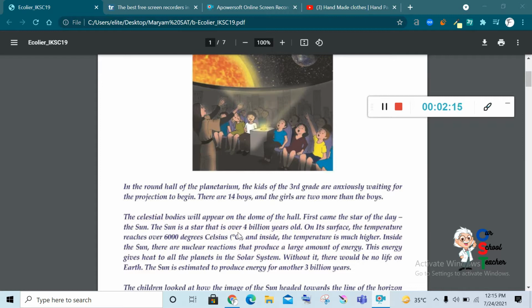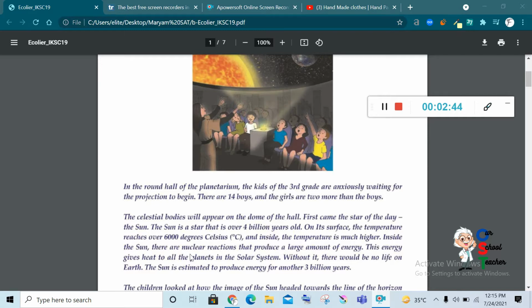So you have to read very carefully, so you will be able to answer very easily if you focus on reading. On its surface, the temperature reaches over 6,000 degrees Celsius, and inside the temperature is much higher. It means the temperature of the surface and inside are different.